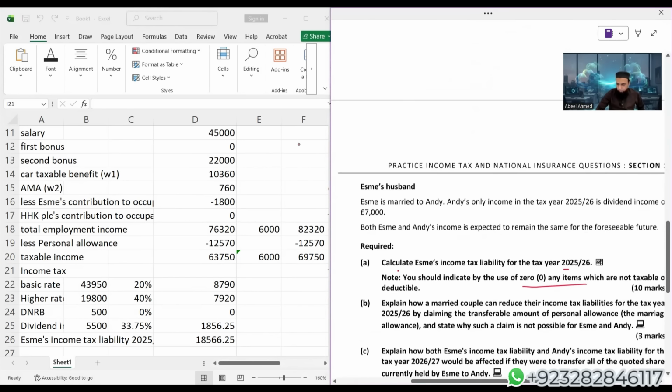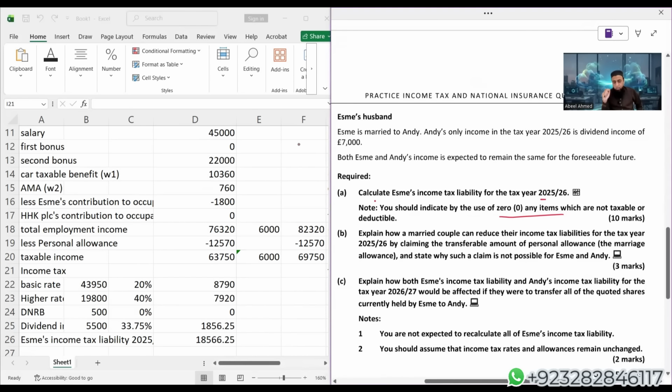Yes. Now part B. Explain how a married couple can reduce their income tax liability for the tax year 2025-26 by claiming the transferable amount, and state why such a claim is not possible for ESME and ND. Actually, a married couple can reduce their income tax liability by transferring the personal allowance, 1,260 multiplied by 20%, 252. You can reduce your income tax liability by marriage allowance, which is 1,260 multiplied by 20%. By 252, your income tax liability will reduce.